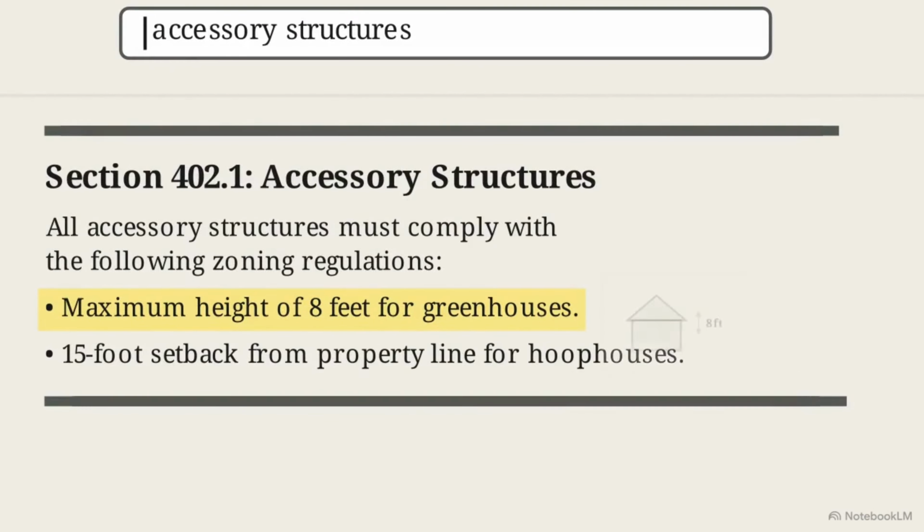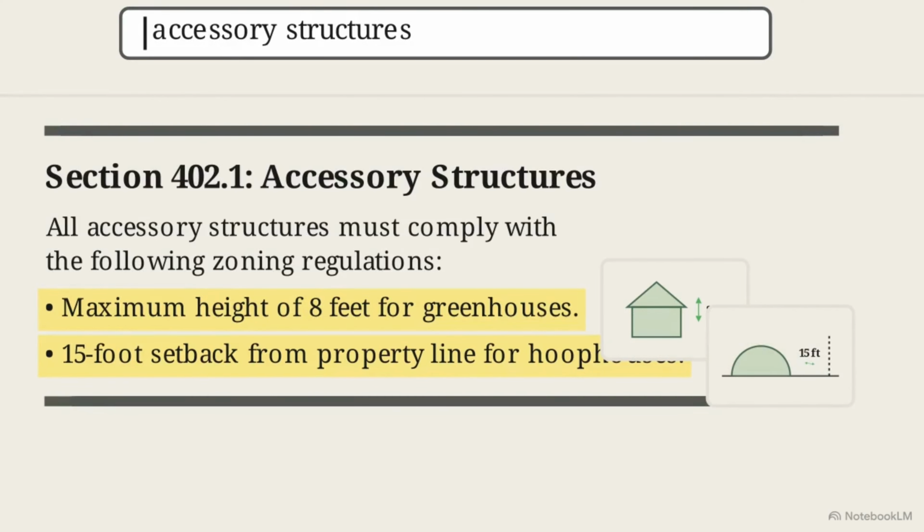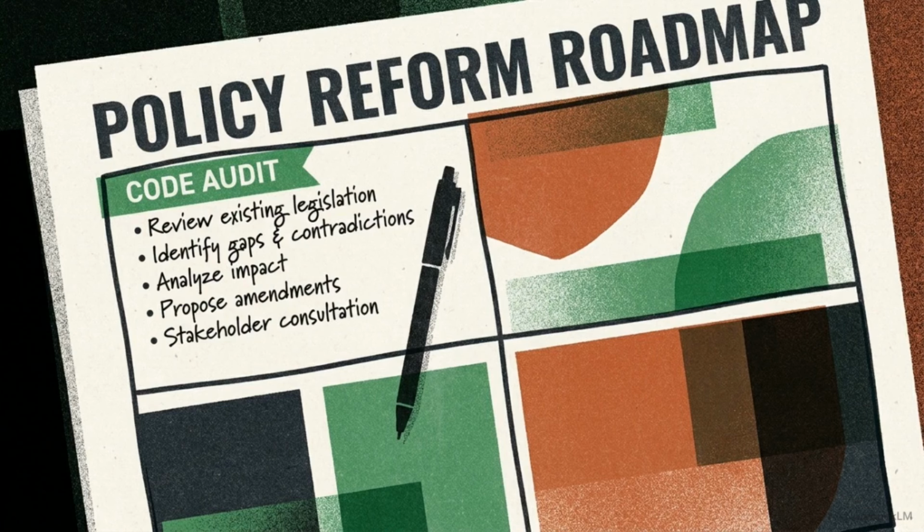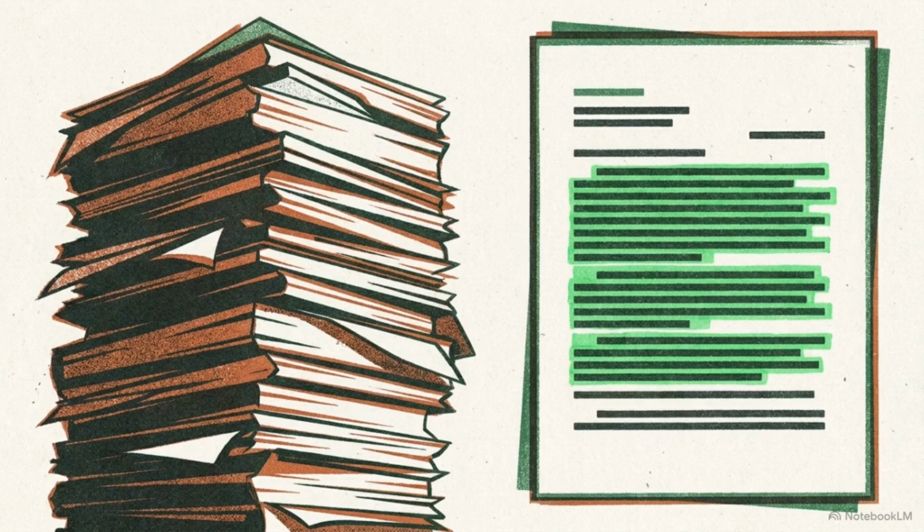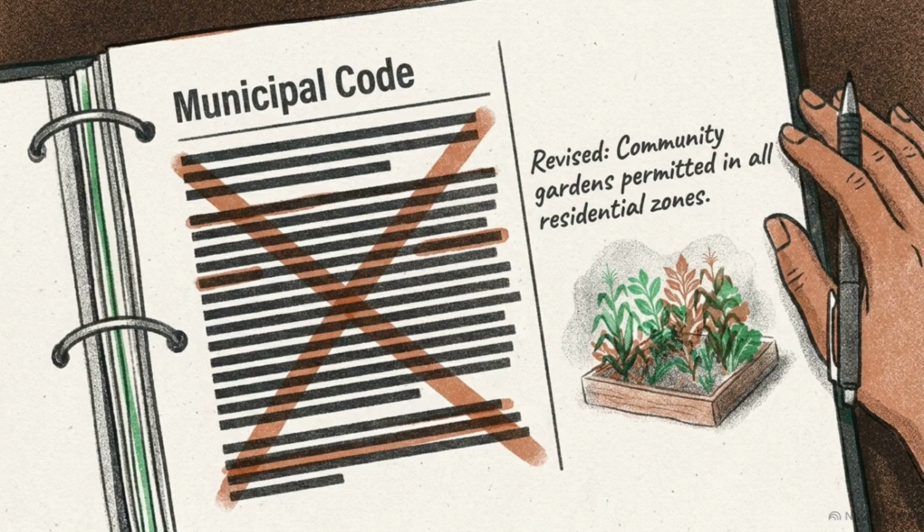They often dictate the maximum allowable height of a greenhouse or how far back from a property line a hoop house must be set. When you find the specific rule blocking your project, document your finding in the first section of your roadmap. Finding the specific text of the roadblock transforms a vague complaint about city rules into a targeted objective for reform.